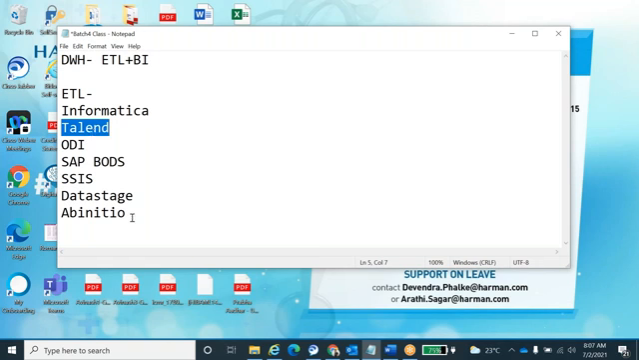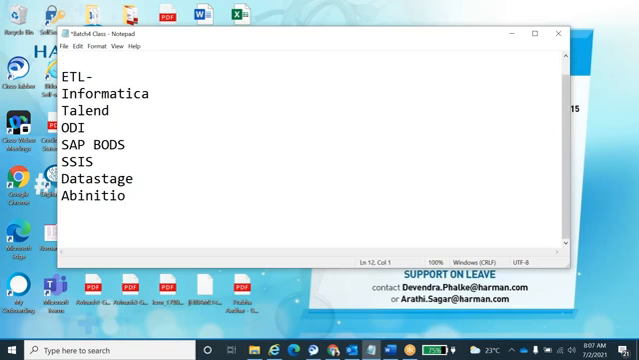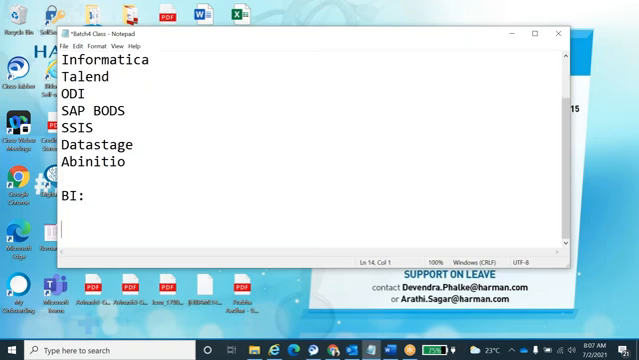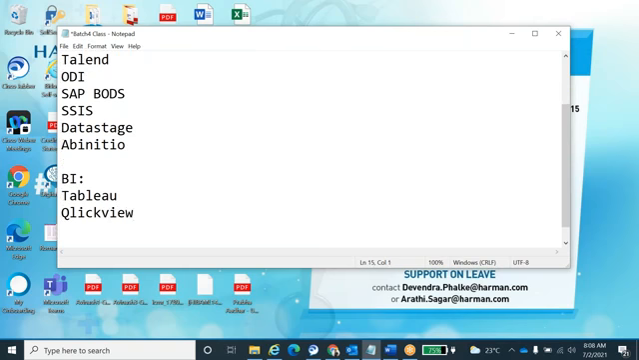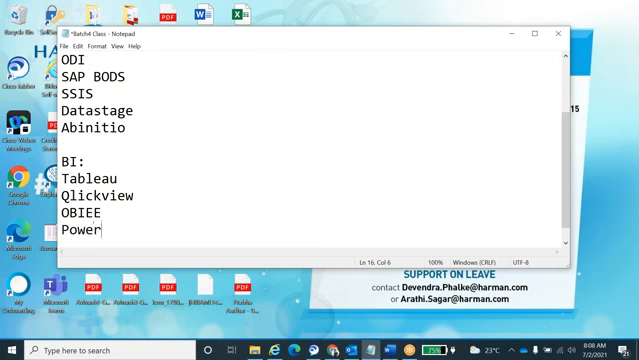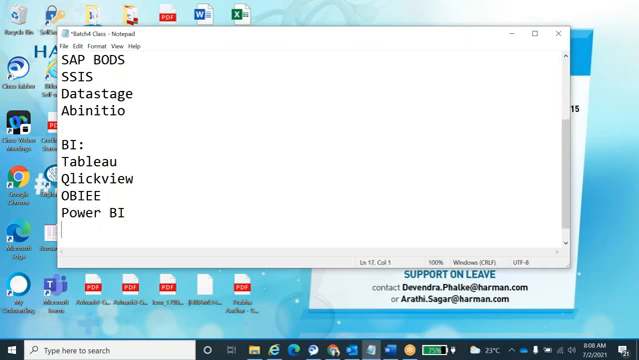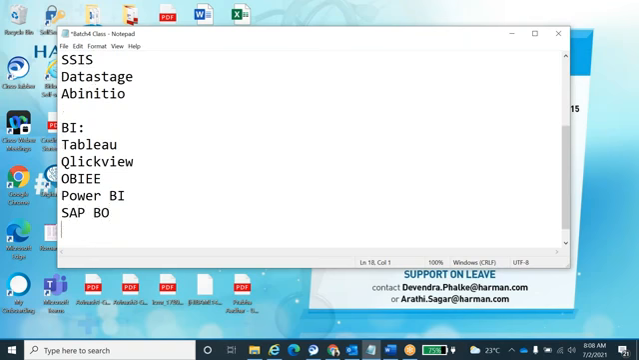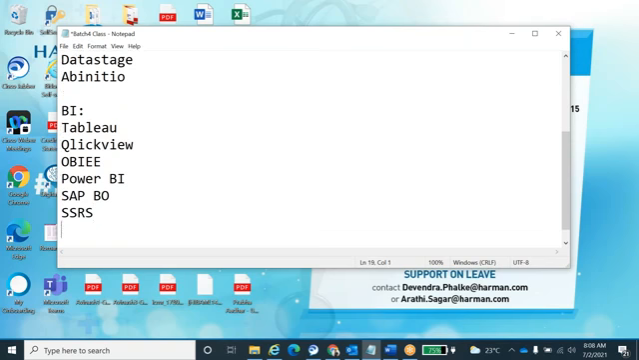Okay. Let's come to the BI tools. What are the BI tools? Tableau, QlikView, Power BI, next will be SAP BO, SSRS. Like that, there are so many tools for reporting also.